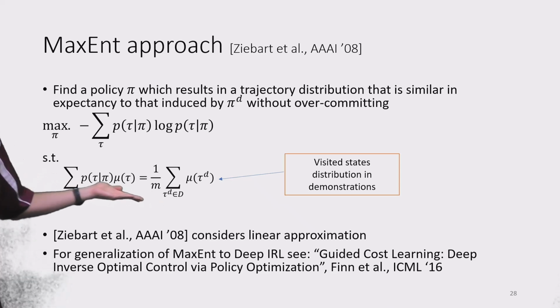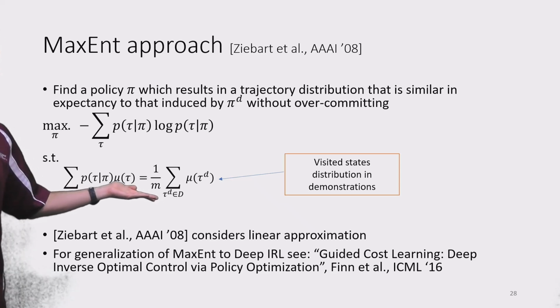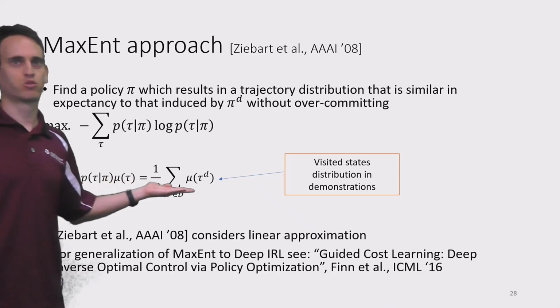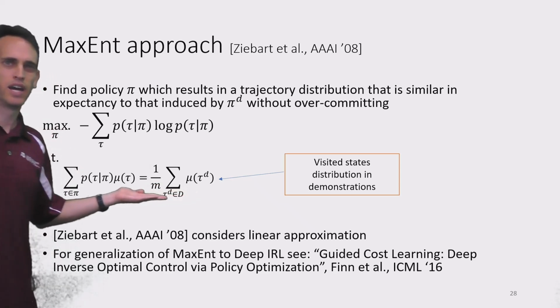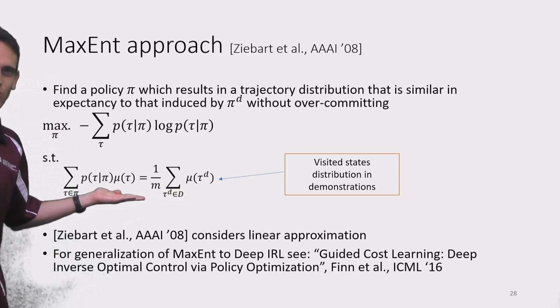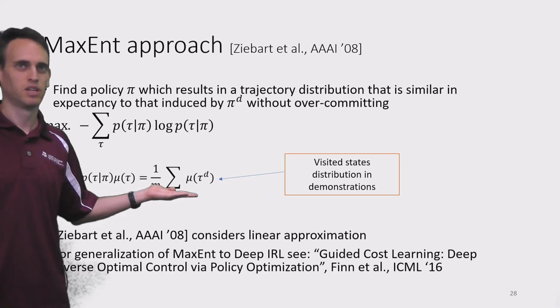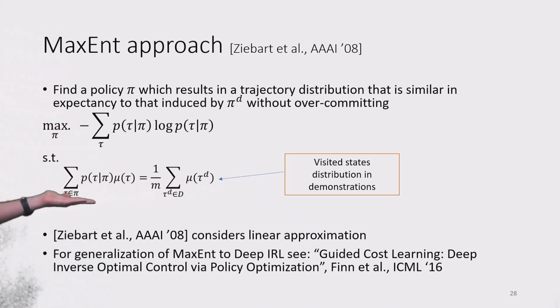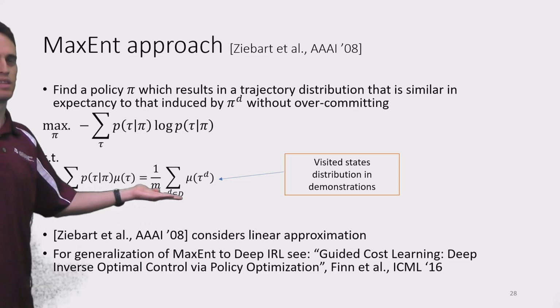We would like the distributions to be the same, the trajectory distribution that we sample, defined by our policy, the policy that we are training, and the trajectory distribution from the demonstrator. Actually, specifically here, we're setting the expected value to be the same. So the expected trajectory under the demonstrator is the same as the expected trajectory under our policy, right? And this is our constraint.